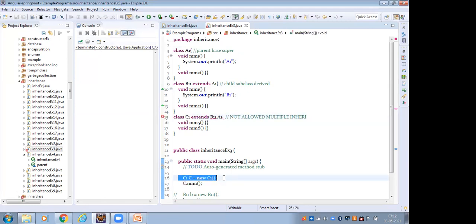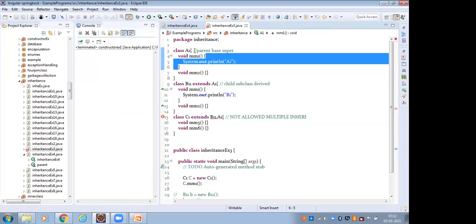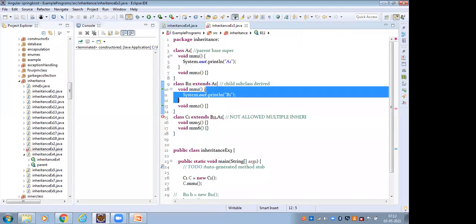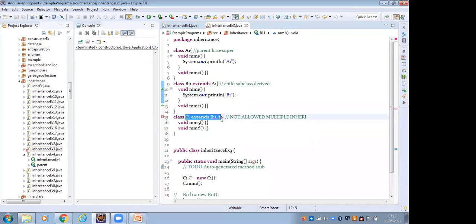So I create an object of this C1 class, and by using this object I try to access the M1 method. If I access the M1 method, it gets confused. Why? Because the A1 class has an M1 method and the B11 class also has an M1 method. Both classes have the same method name, so it gets confused about which method it needs to execute. That is why the multiple inheritance concept, one child class extending more than one parent, is not allowed in Java.